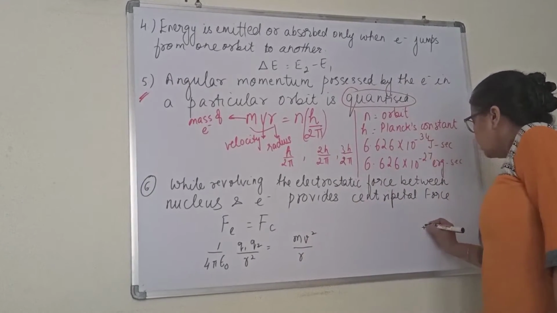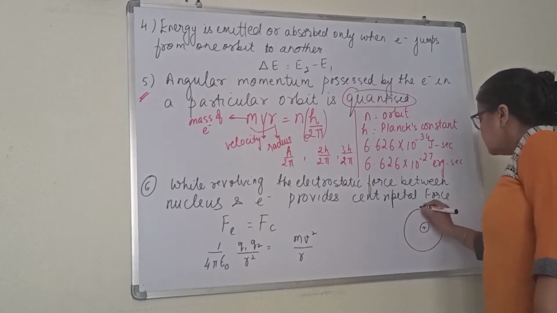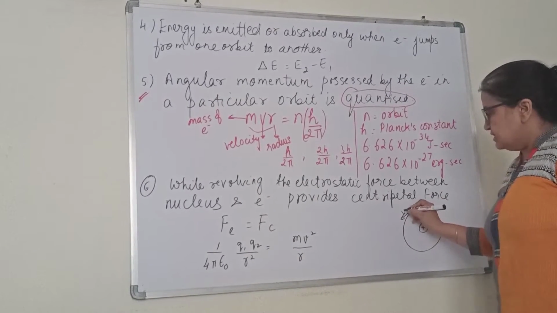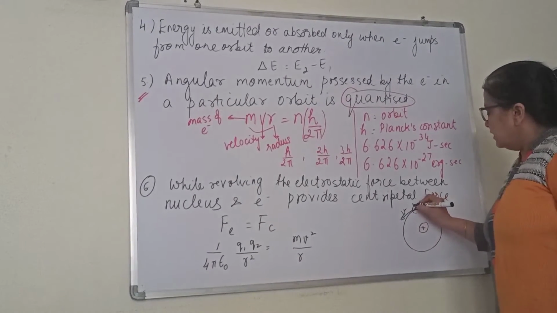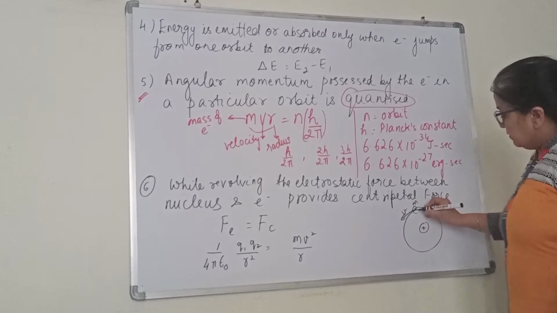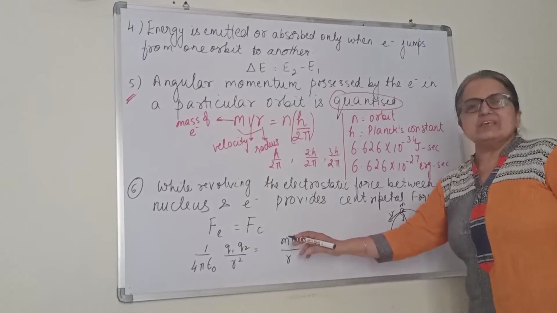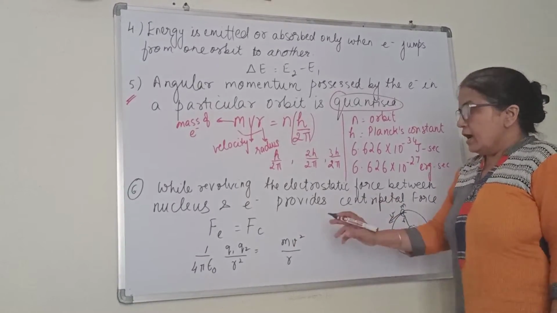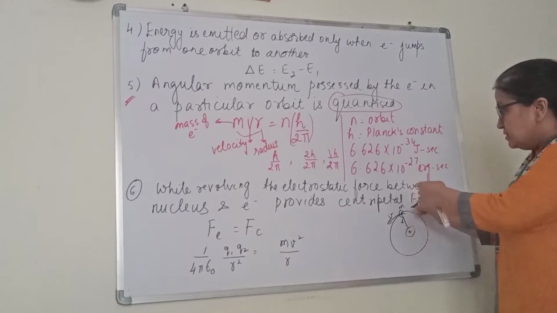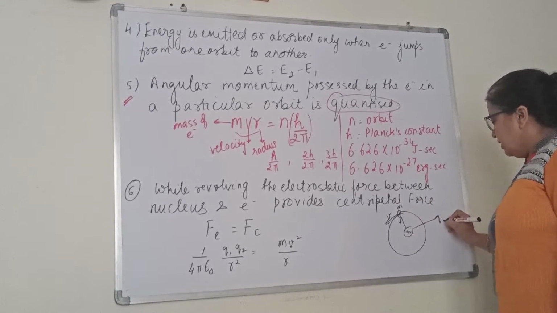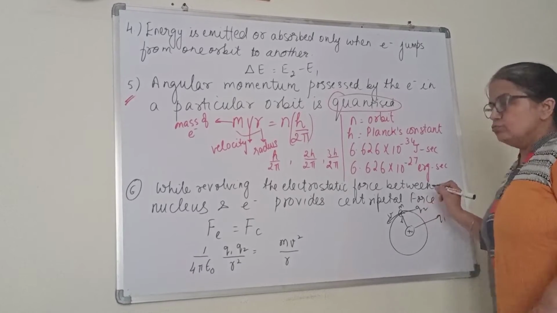If this is the nucleus and the electron is revolving around the nucleus with some velocity v, the mass of the electron is m, and the radius is r, then the centripetal force is mv square by r. And I assume the nucleus and the electron as two charges, q1 and q2.